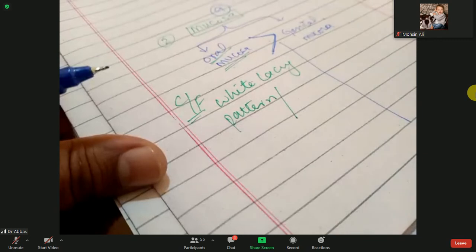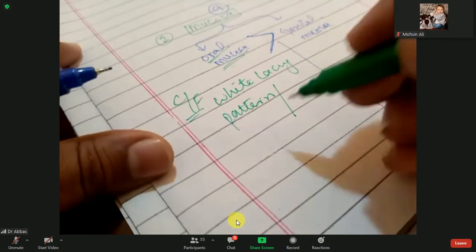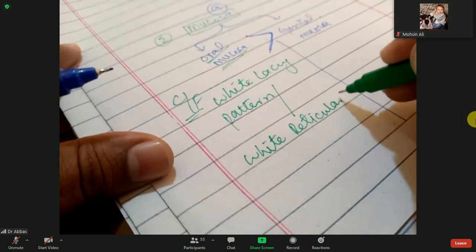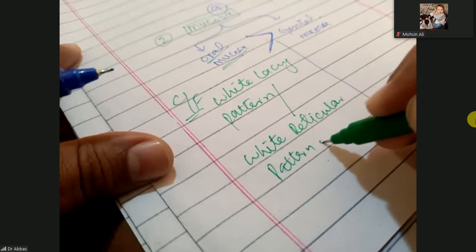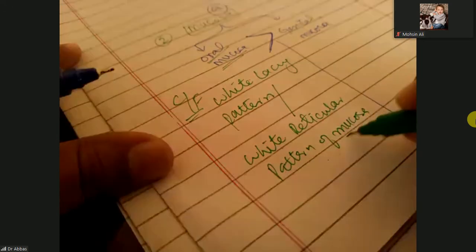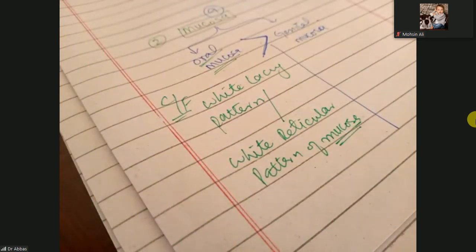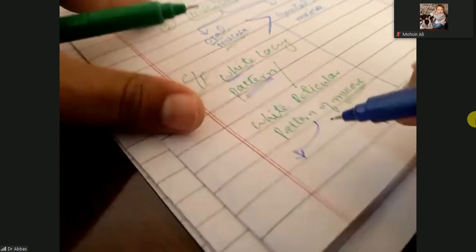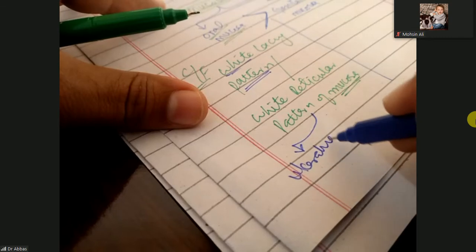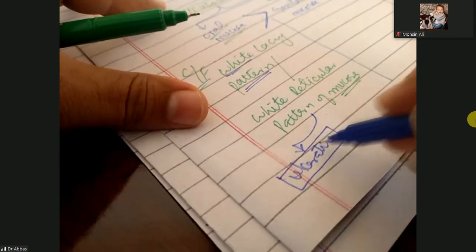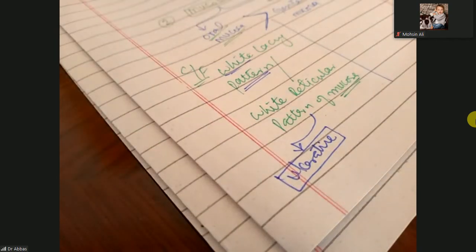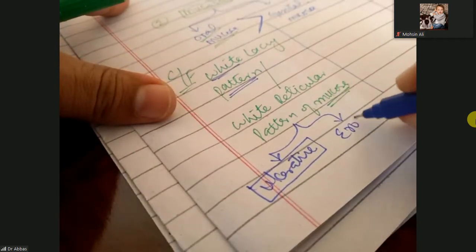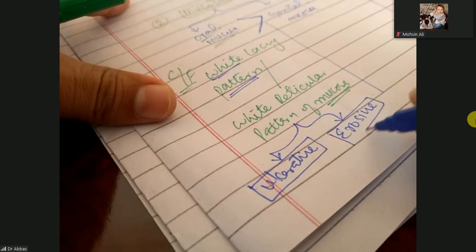The other name for these white lacy patterns is white reticular patterns, on the mucosa, in the oral cavity or mouth. But sometimes these white lacy patterns become ulcerative and erosive. Not all the time, sometimes.